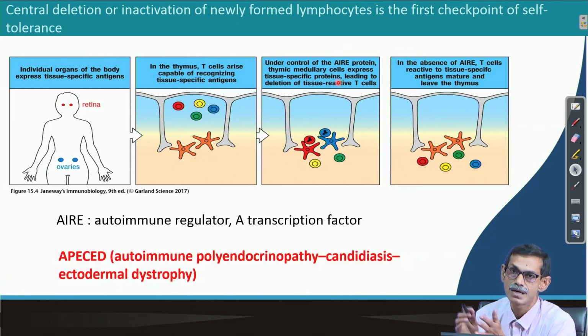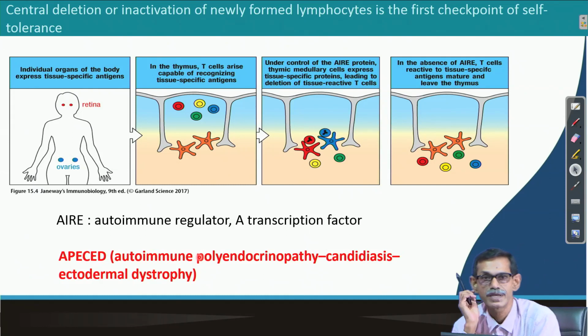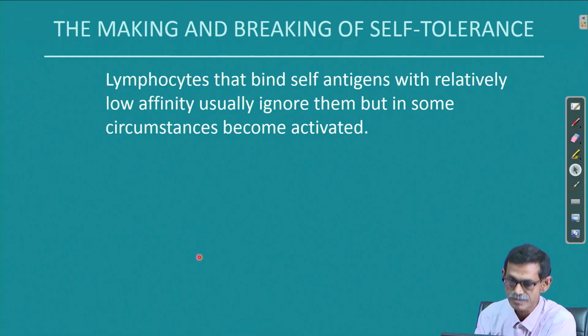Incidentally, we also have some humans with defective AIRE, with this autoimmune polyendocrinopathy, candidiasis, ectodermal dystrophy disease. We do not have to remember the symptoms, and I did not put them in the slides, because you are mostly not medical students, I am also not a doctor, and this is not the scope of this study.